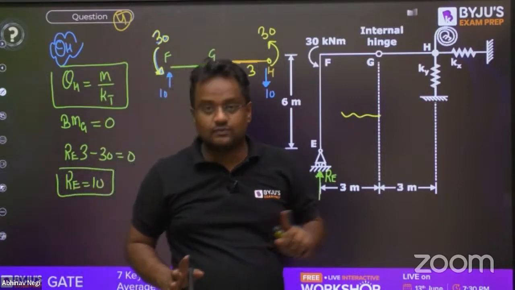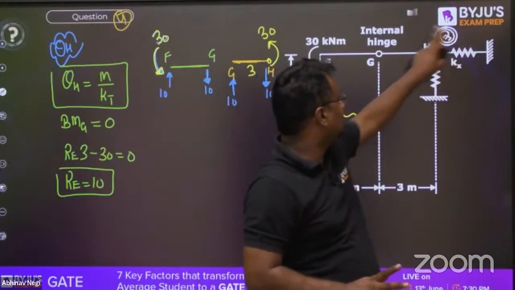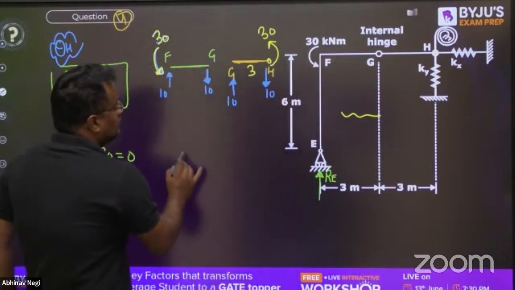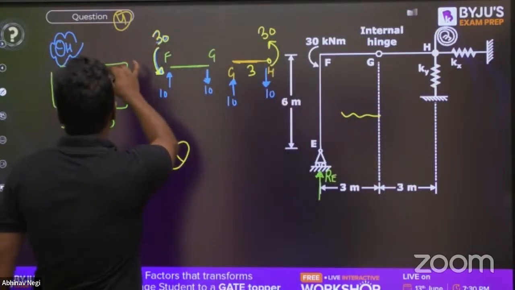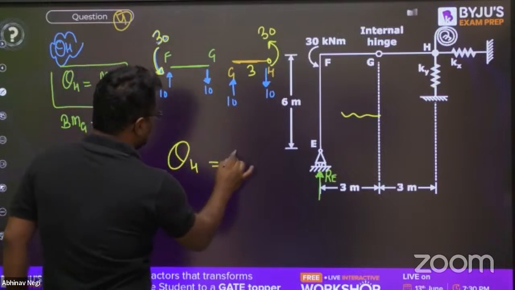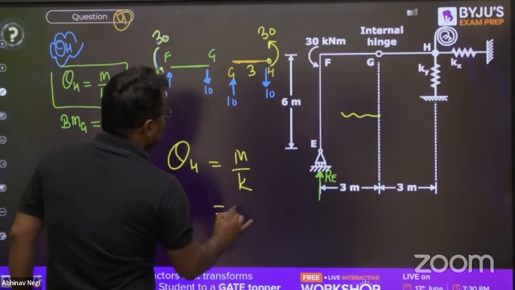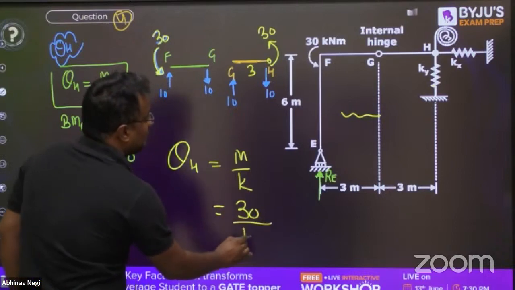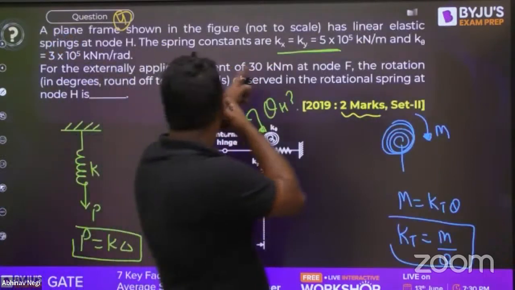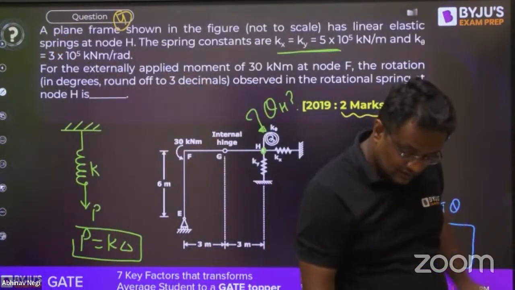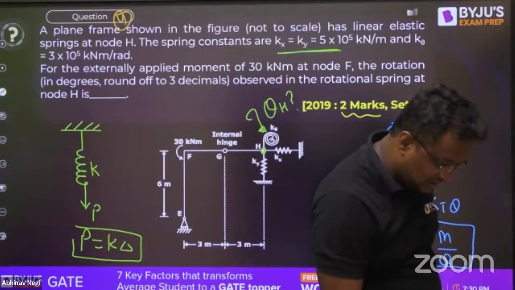That moment will not be going here and here. Everything is going to the spring. So theta h is equal to M by K. What is M? 30. What is K? The K value is given somewhere. K value is given as 3 into 10 to the power 5.